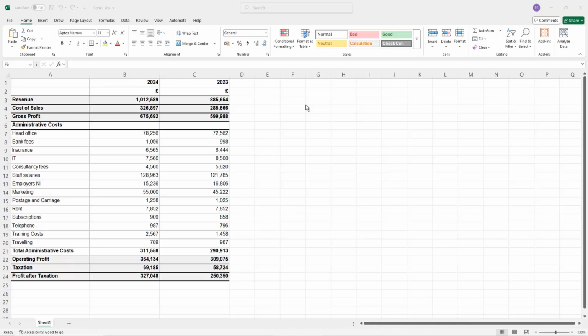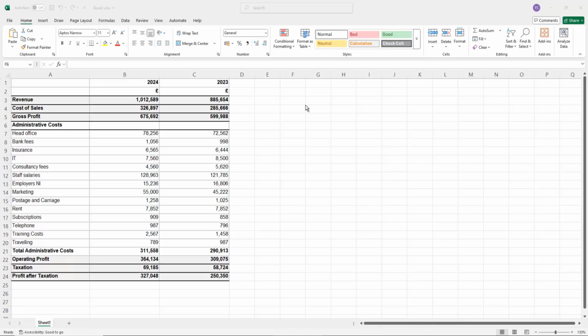Now, of course, the one I've got on the screen is quite a simple, straightforward one that you could check yourself using your own knowledge, your own skills, using the skills and tools built into Excel and other software as well. But for demonstrative purposes, I'm going to show you how you can do this quickly and easily using AI. And this is particularly relevant if you've got huge financial statements, if you've got hundreds of lines of different bits of information and calculations you need to assess. And it's going to help you to find those errors, particularly if you just look at things at face value.